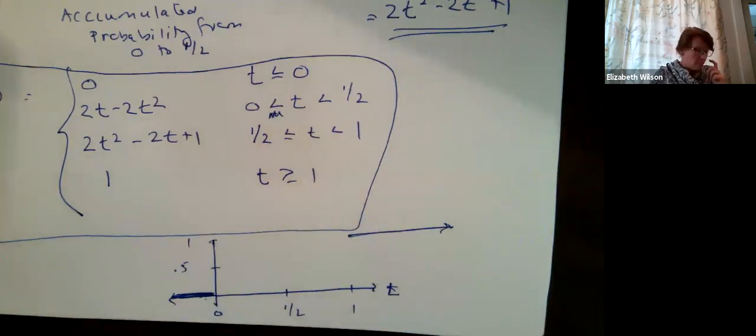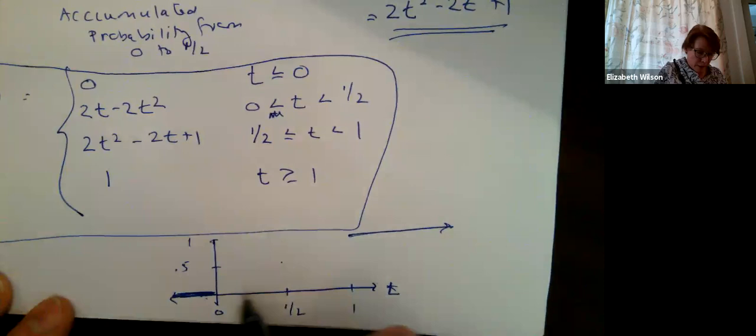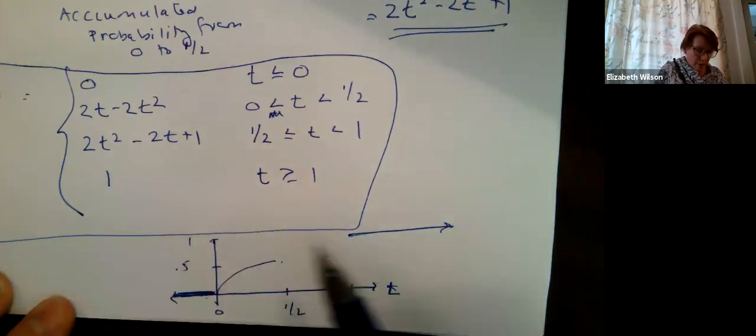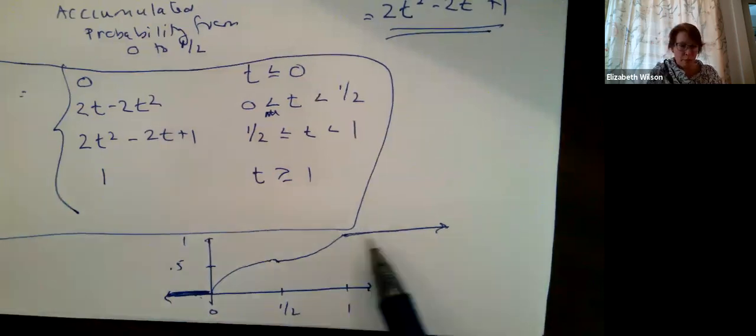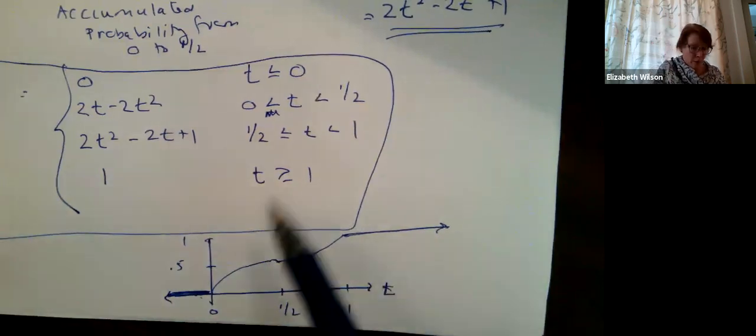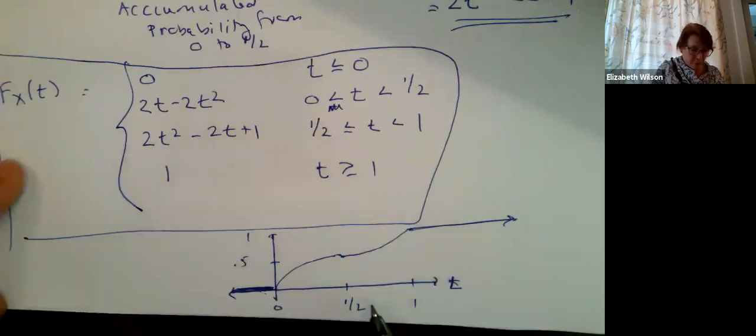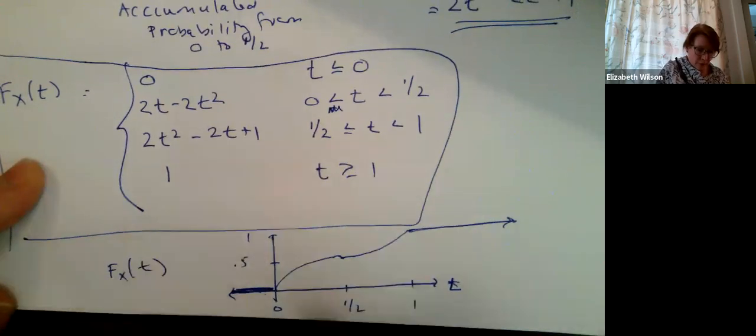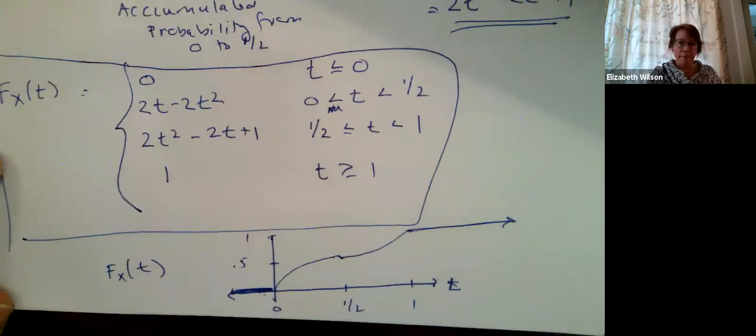Now I've got 2t minus 2t squared from 0 to 1/2. That's like a downward facing parabola. It goes like that. And then I've got this upward facing parabola. I'm being very loose about my sketch, something like that. You don't have to be perfect in your sketches, but we're just coming up with a general picture. This is the important part, right? This is our function that describes our cumulative distribution function, and this is a sketch of our graph for our cumulative distribution function. I'll leave that there for you to finish thinking about it.